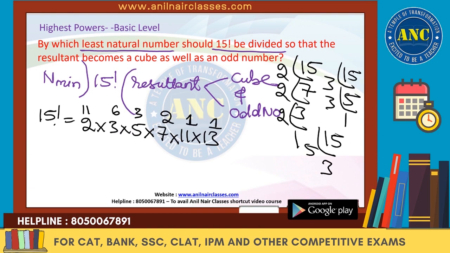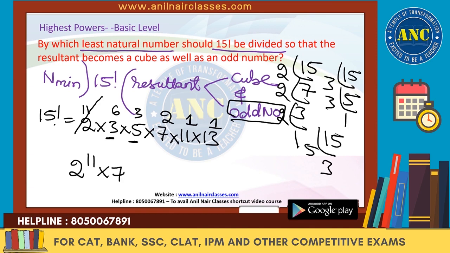It should be an odd number. So 2 power 11 should be divided. Why? Because when divided by 2 power 11, all the remaining numbers are odd. It should be a cube. 3 power 6 is already a cube. 5 cube is already a cube. So the others should be divided.